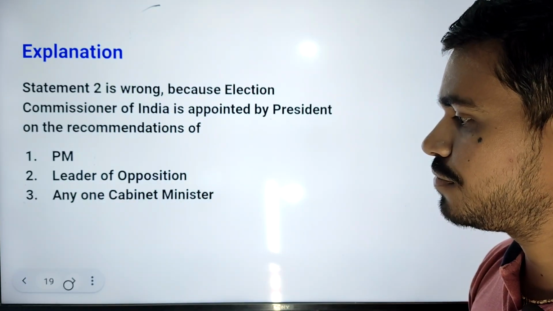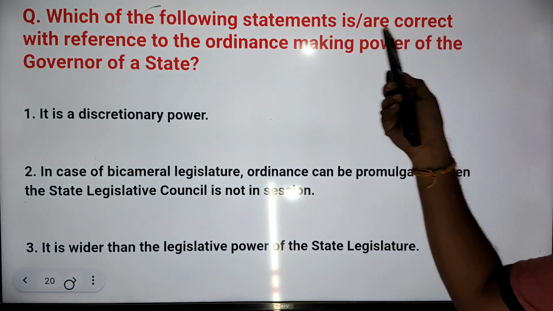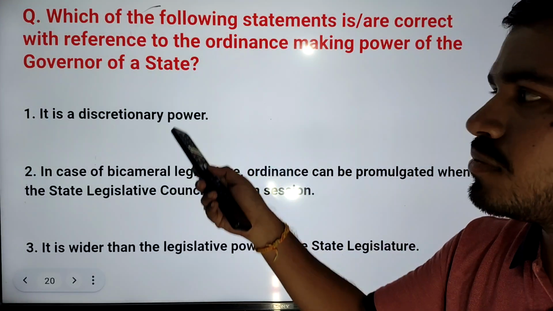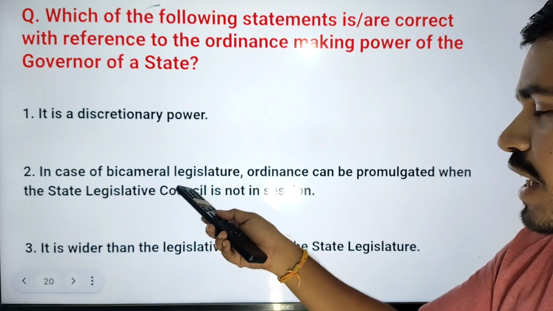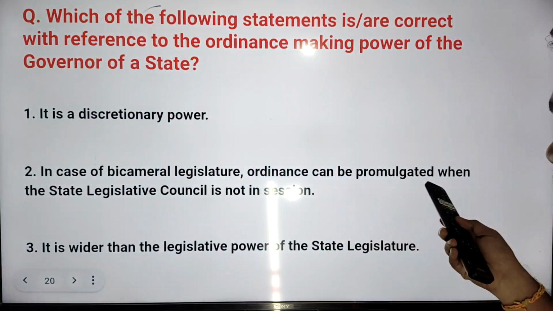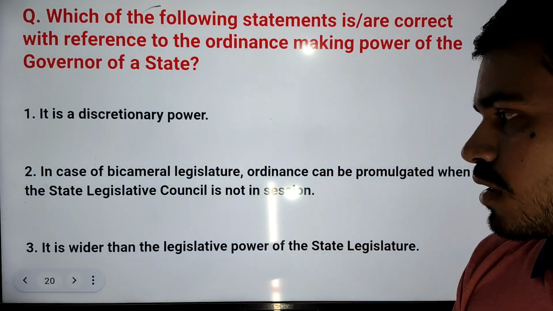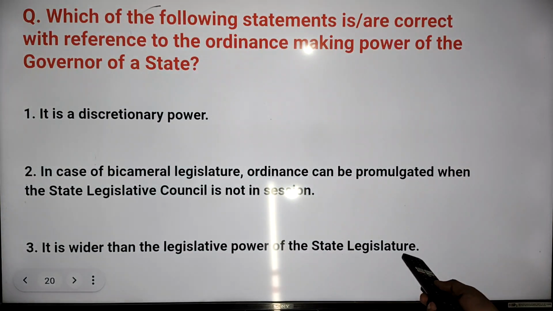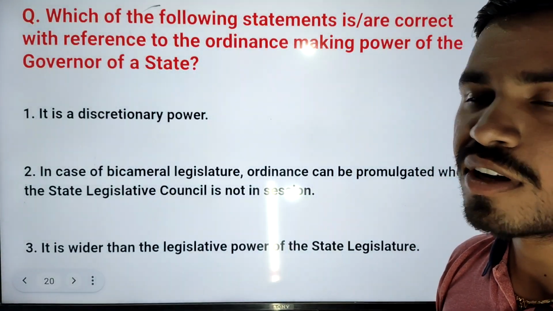The next question. Which of the following statements are correct with reference to the ordinance making power of the governor of a state? First one, it is a discretionary power. Second statement, in case of a bicameral legislature, an ordinance can be promulgated when the state legislative council is not in session. Third one, it is wider than the legislative power of the state legislature. So which of the following statements regarding ordinance powers of the governor are correct?